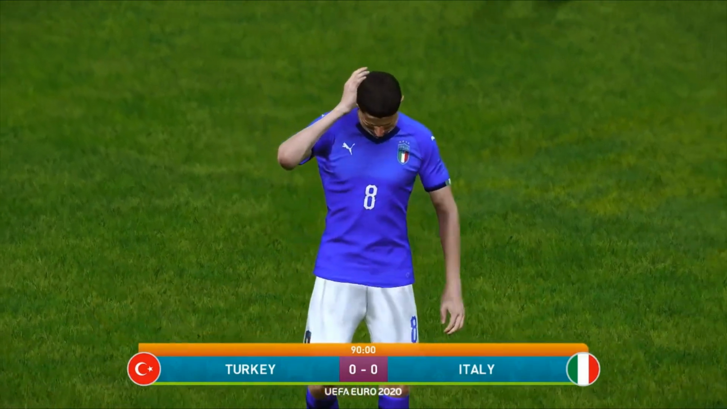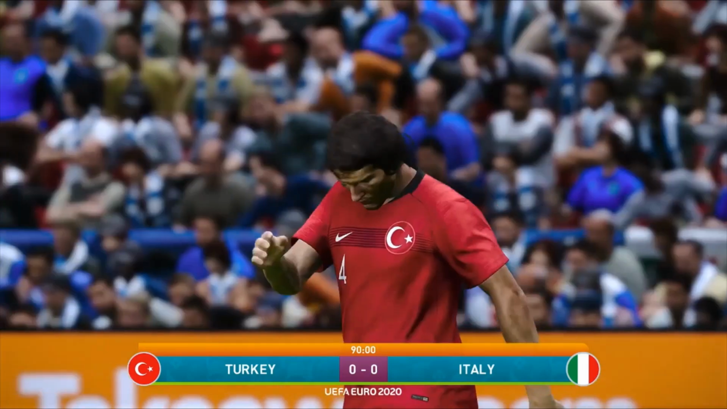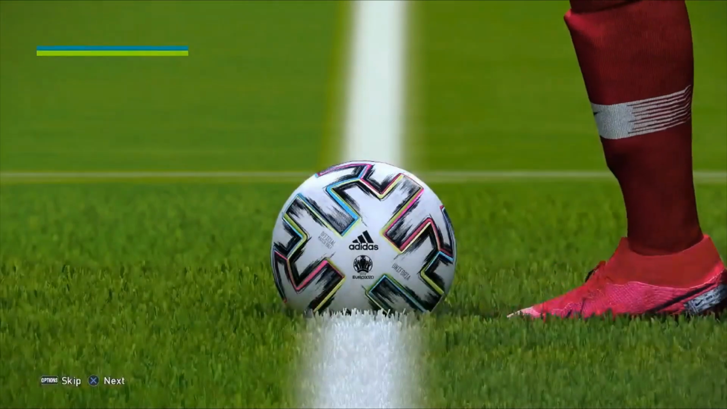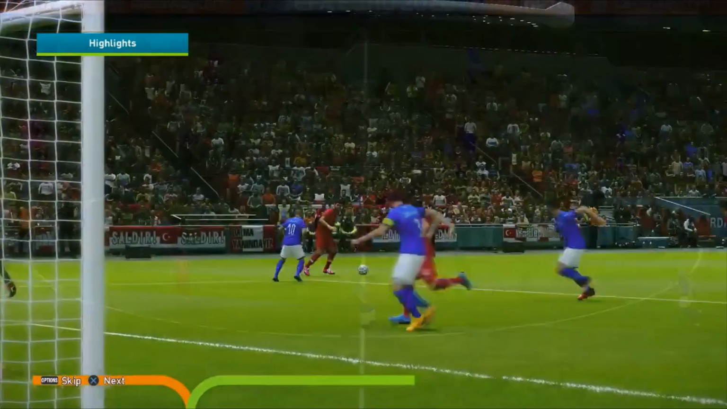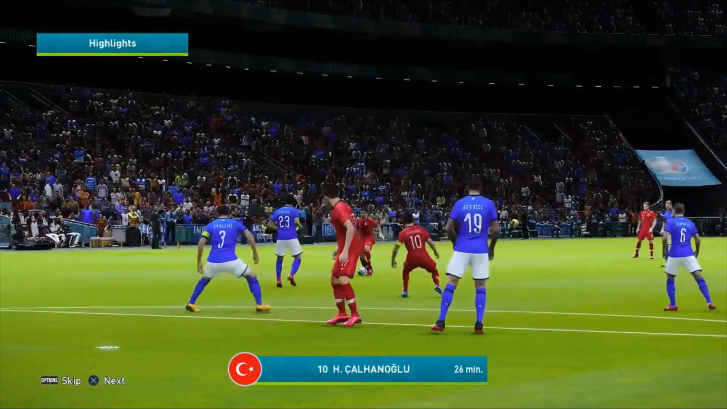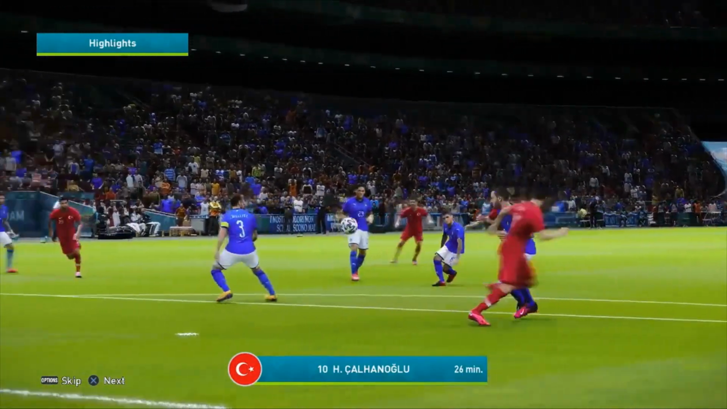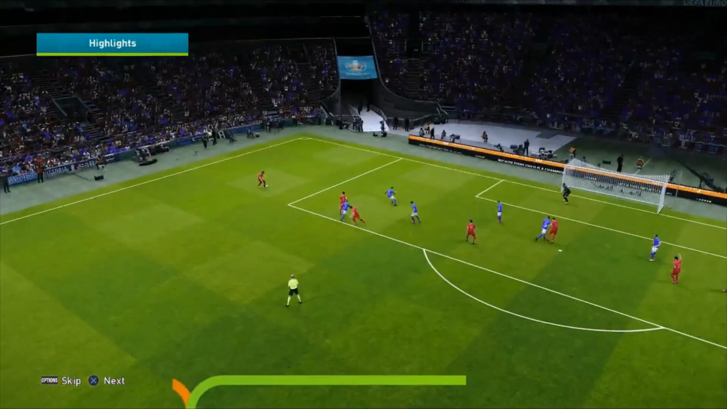Well, it was absolutely tense in that final few seconds. A real goal scramble at the back there for Italy, who could have potentially dropped points there with Burak Yilmaz and Çalhanoğlu really pushing towards goal. But this game, our first fixture, ends Turkey 0, Italy 0. A point for both players.